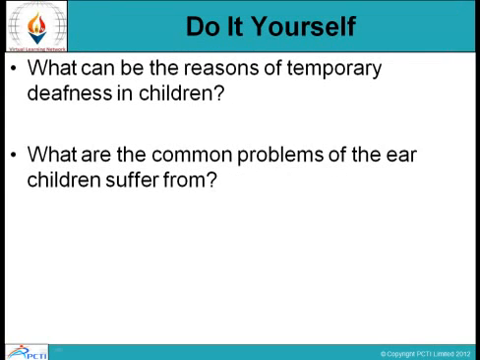Now, in the last, there are a few questions which are based on this session. Question number 1 is, what can be the reason of temporary deafness in children? Question number 2 is, what are the common problems of the ear children suffer from?